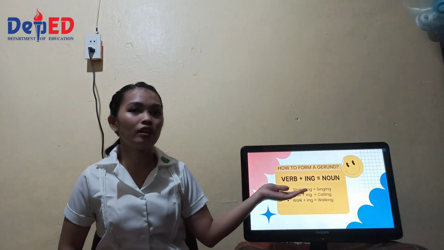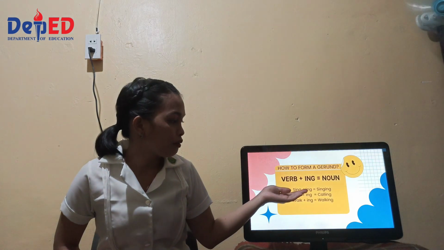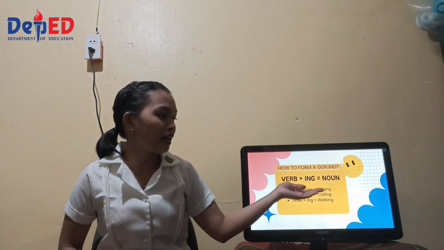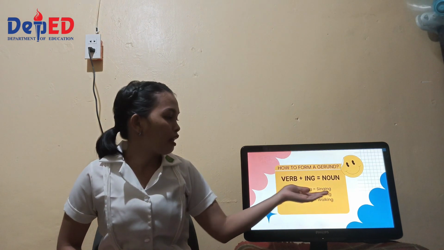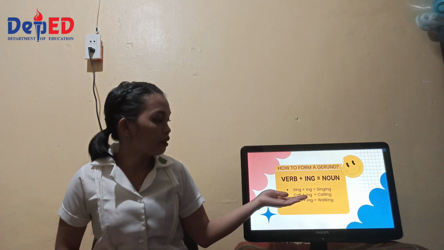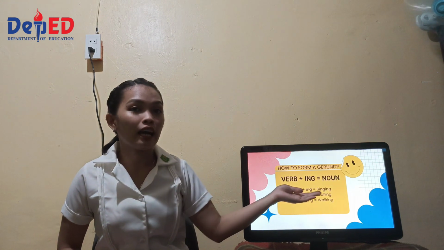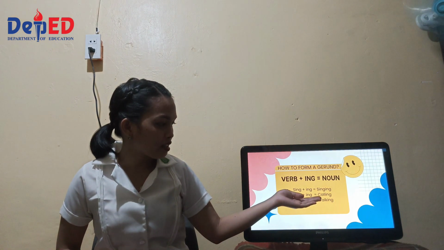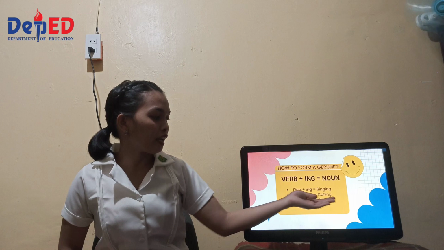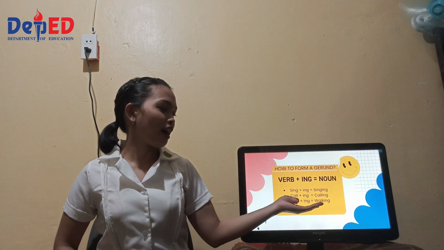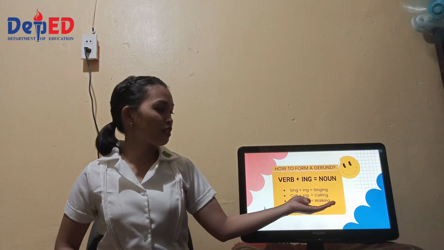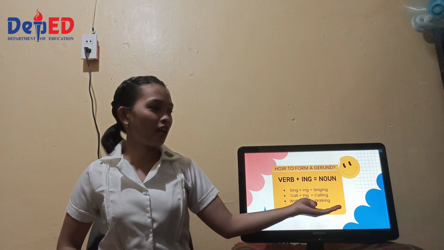We have here the verb sing, then we add ing in its tail, then we come up with the word singing. Next, the verb call, and we add ing on its tail, then we have calling. And next one, we have the verb walk. Then we add ing on its tail. Then we produce the word walking.